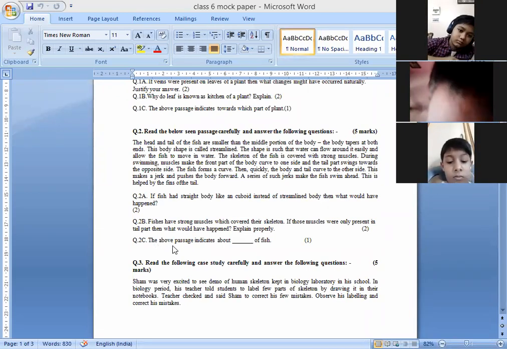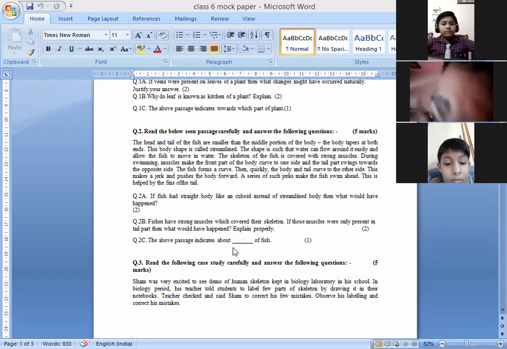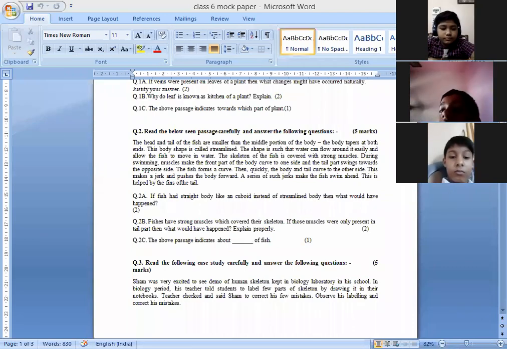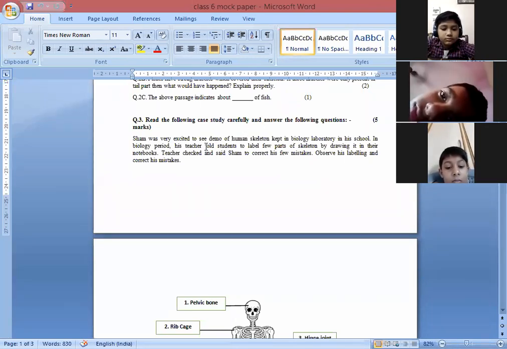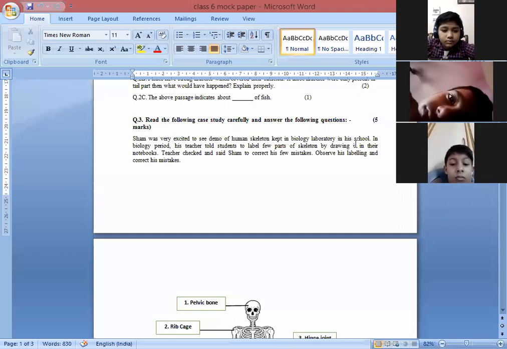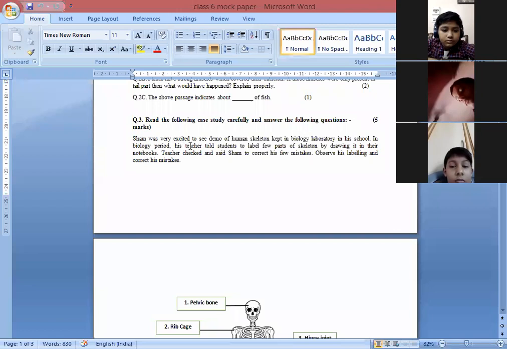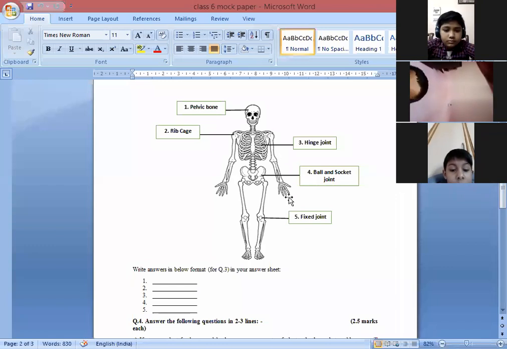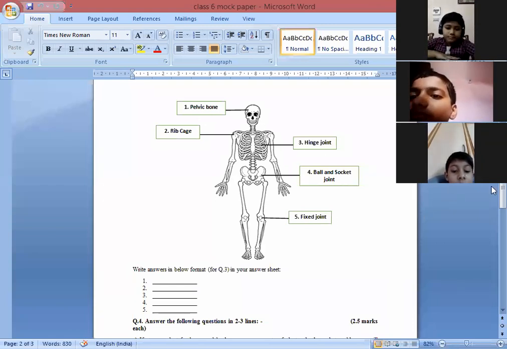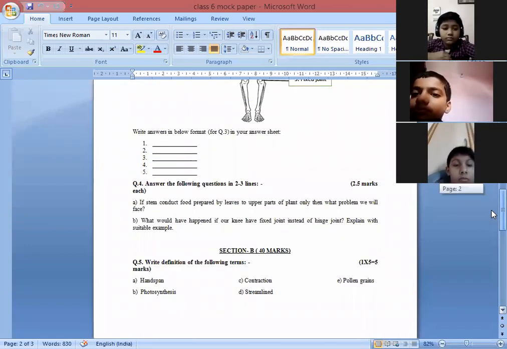Next, number C part. The above passage indicates about the dash of fish. Movement of fish you can write down. It is about the movement of fish. Next is, read the following case study carefully and answer the question. Shom was very excited to see a demo of the human skeleton in the biology laboratory in his school. In biology period, his teacher told him to label the parts of the skeleton. Already I had labeled for you, and you have to write the functions of these joints: pelvic, rib cage, hinge joint, ball and socket joint, fixed joint. So you may write down.